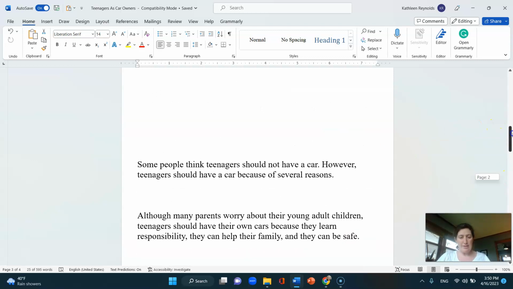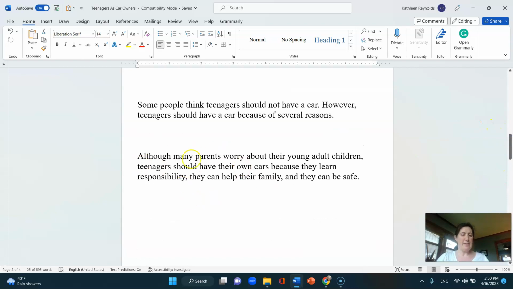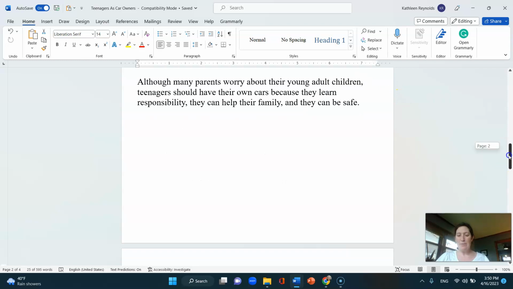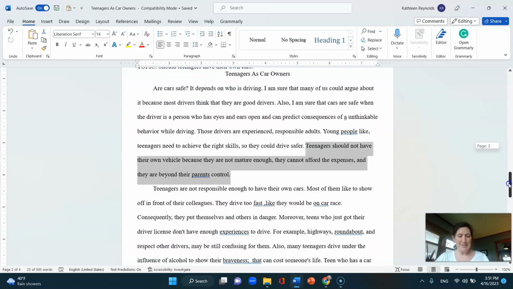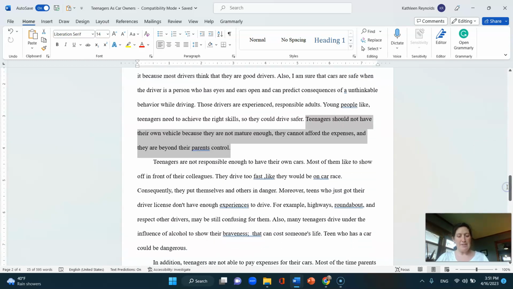So if you wanted to do that, if you wanted to have a thesis, you could use although or however or something like that. That would be fine, but it's not required, as you can see. Okay, so I'm just going to mention a few other points from this part.